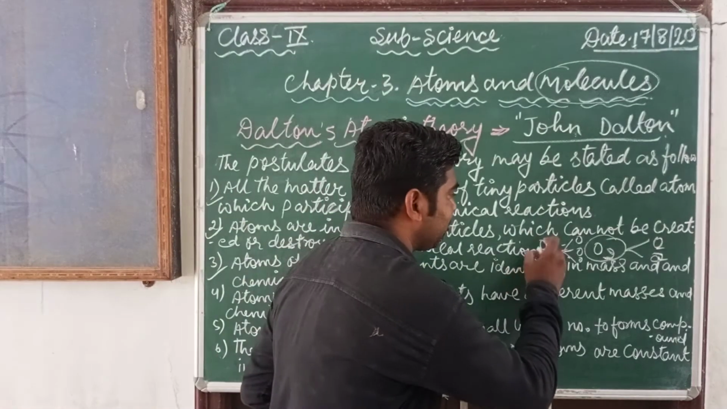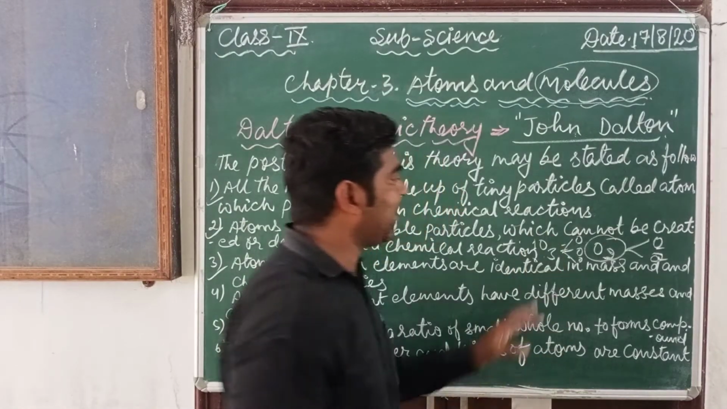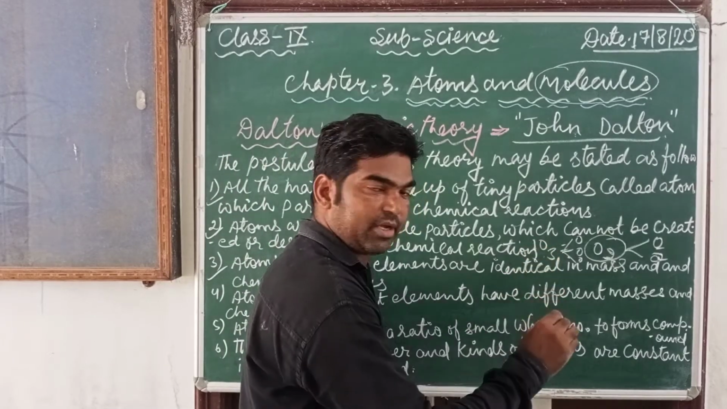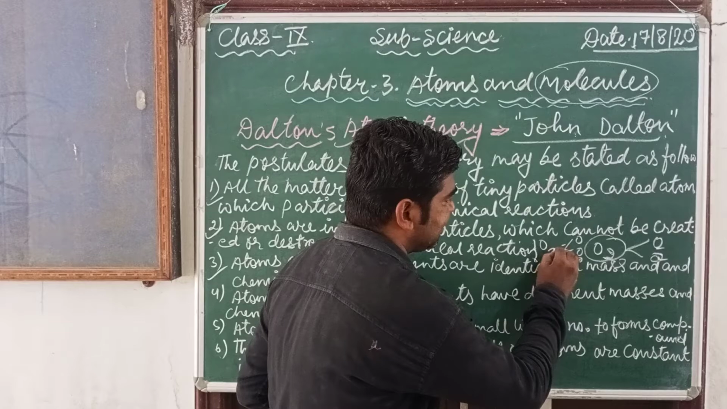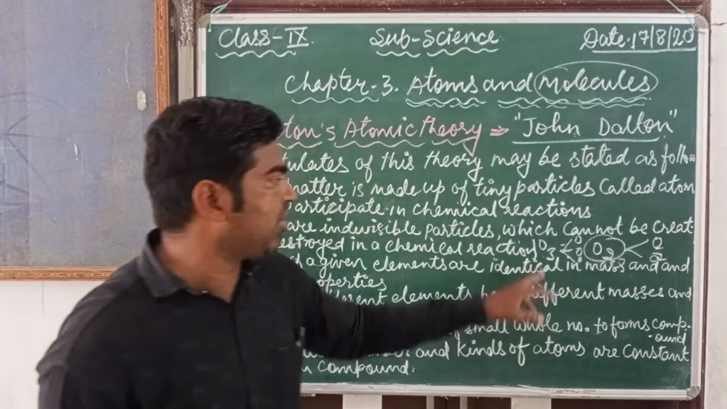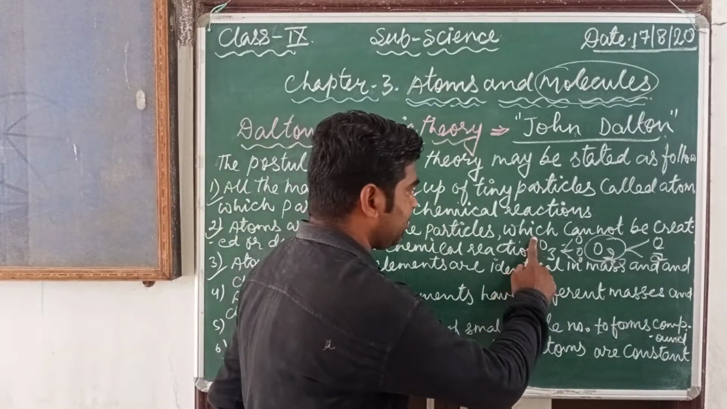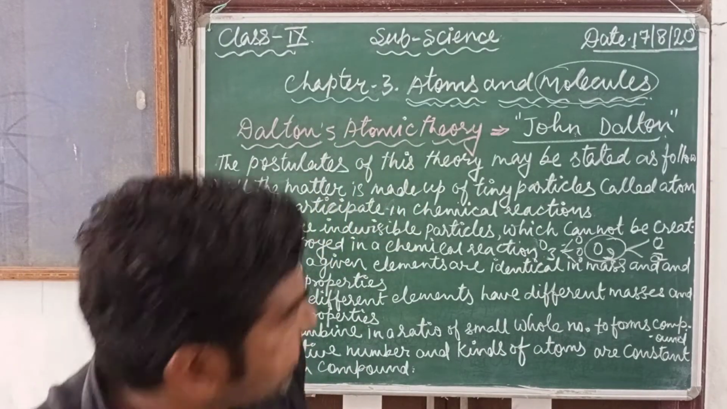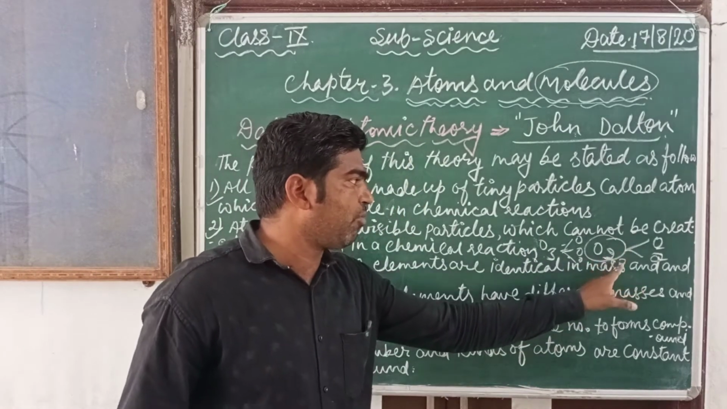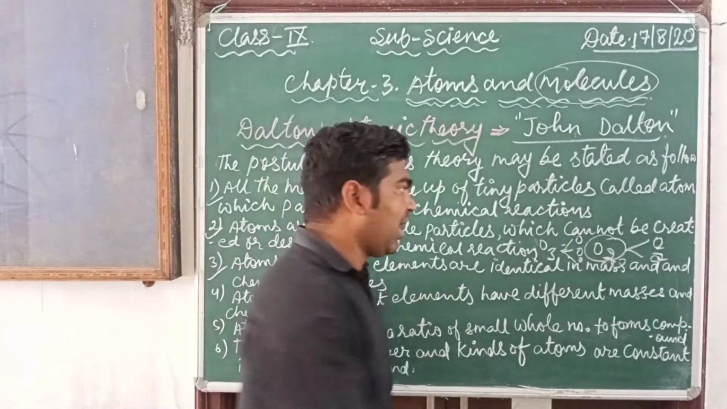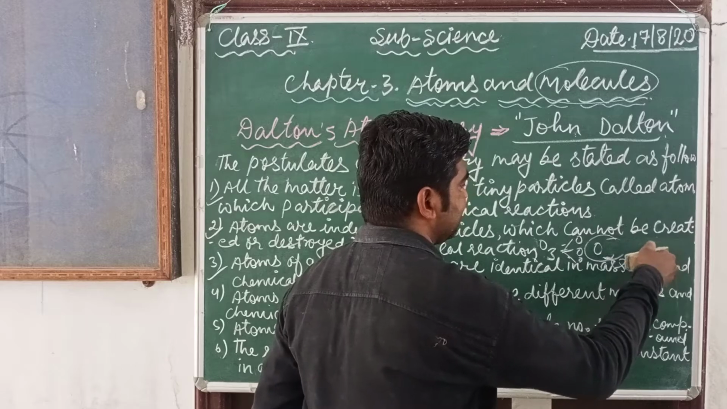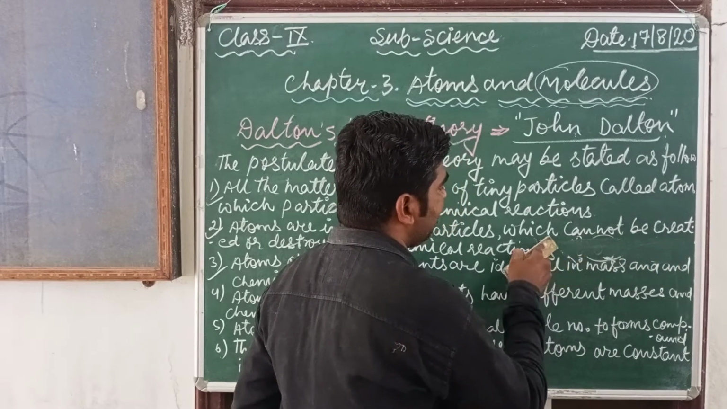This number here, suppose that is 1, tells us how many molecules there are. And this one tells us about the number of atoms. So in ozone, three atoms of oxygen are present, and in the case of the oxygen molecule, two atoms are present.